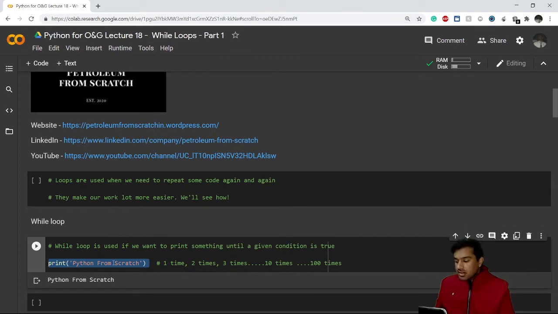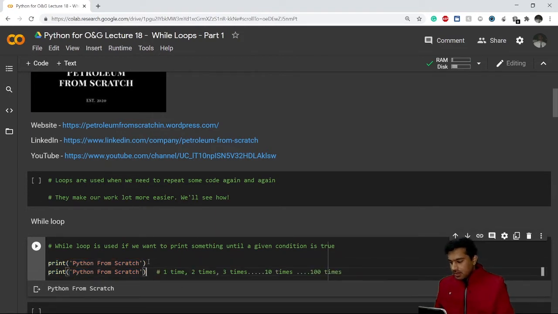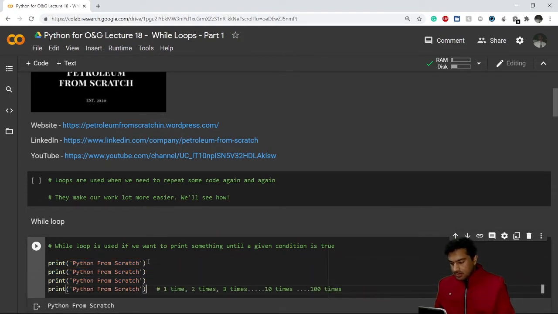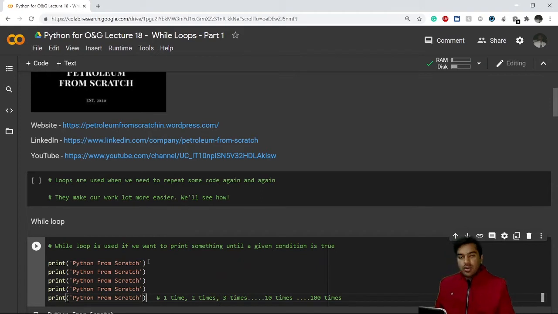I'd have to write it again and again, copying and pasting it over and over, and so on. It will make my work very tough, right?